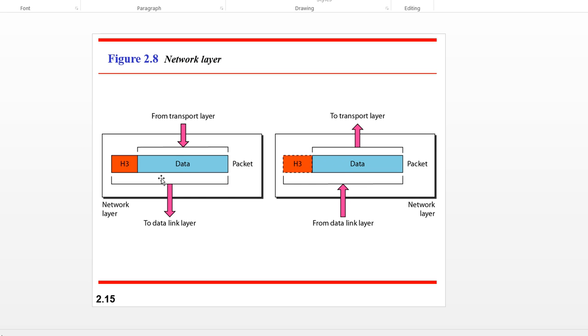So that data packet is sent to the next higher layer. What is the higher layer for the network layer? The transport layer, if you are sending to the receiver side. If it is coming from that side, the higher layer for the network layer might be the data link layer. It means that from the transport layer we will take data and send that data to the network layer of the receiver side, and then it will go to the transport layer. That's all. So this is all about the network layer.